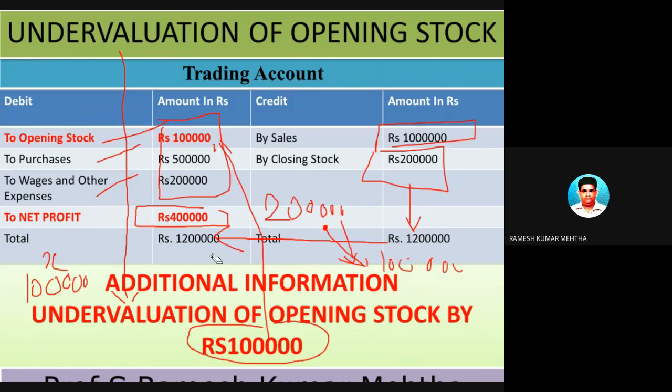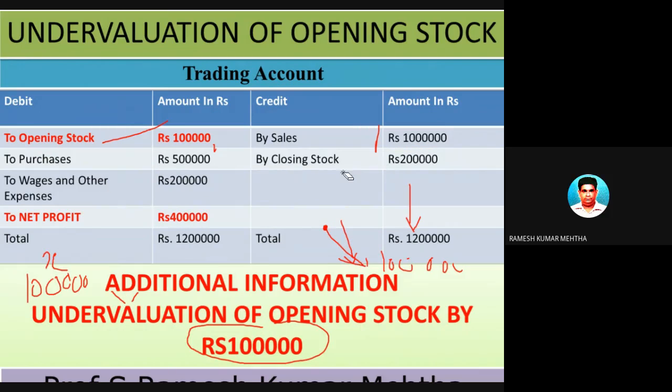That is the meaning of it. So in this case, there is an error which has taken place, and this error cannot be accepted because of this, the net profit is going to be affected, and the eventual tax liability also is going to change. So in this case, this figure should have been 2 lakh rupees. So we will change it to 2 lakh rupees and we'll find out the profit. So 2 lakhs plus 5 lakhs is 7, 7 plus 2 is 9, and 12 lakhs minus 9 lakhs is 3 lakh rupees. So earlier the net profit was 4 lakh rupees, now it is 3 lakh rupees.